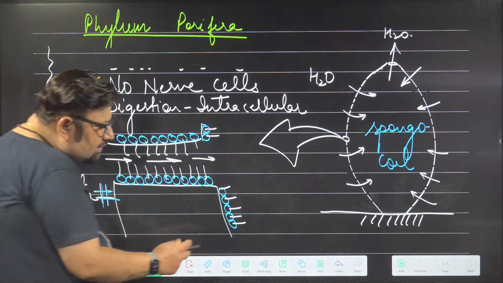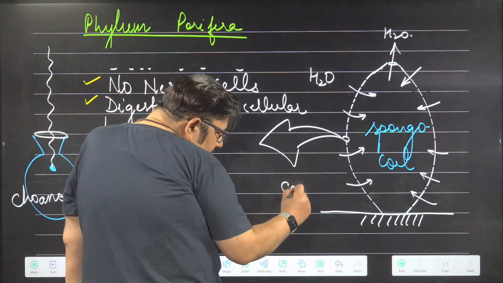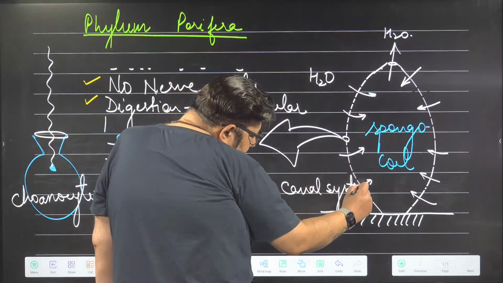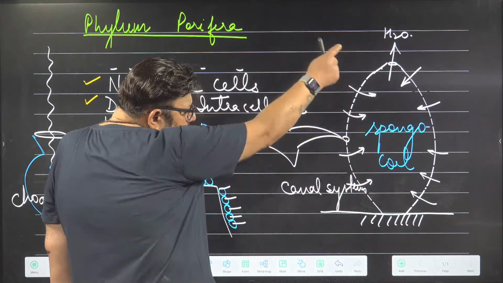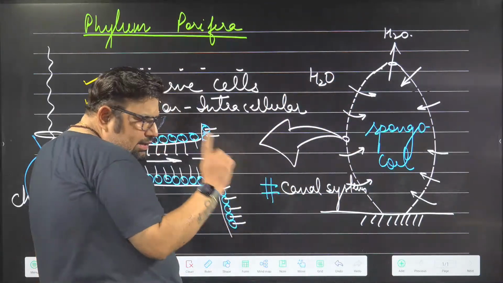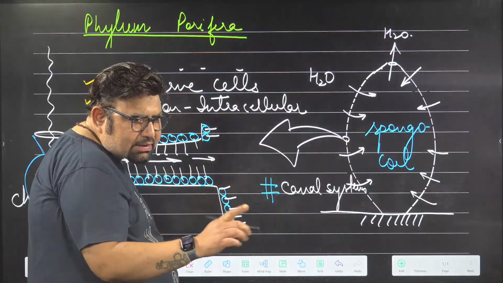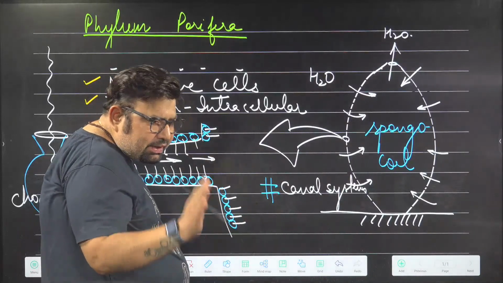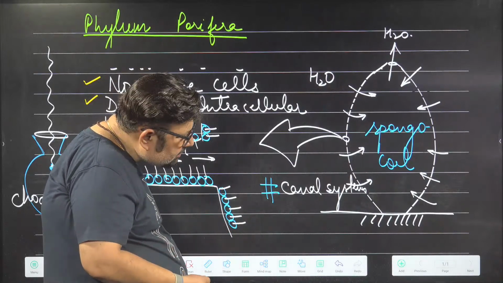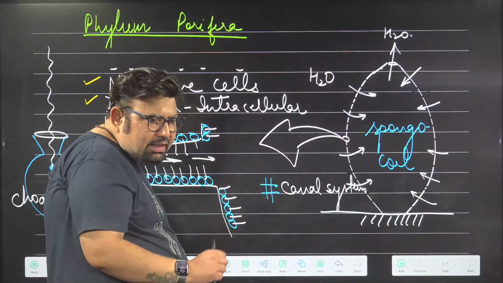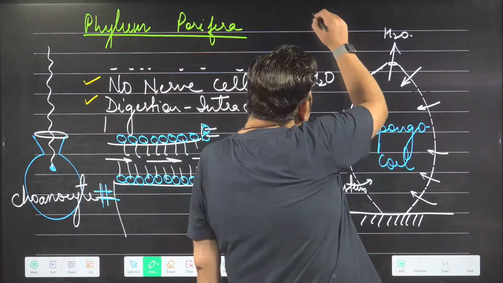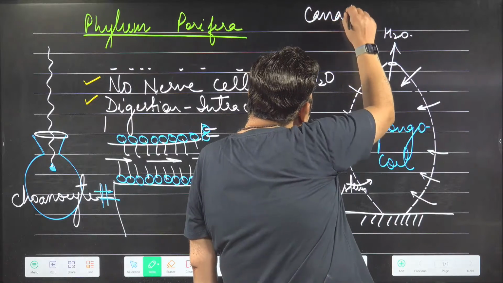Plus, there is a canal system, and through this canal system water goes through these holes and comes out. This is also a hashtag, meaning only this phylum has got this canal system. No other phylum has got the canal system, right? So collar cells, canal system. This canal system is their lifeline. Through the canal system, they are doing so many works.